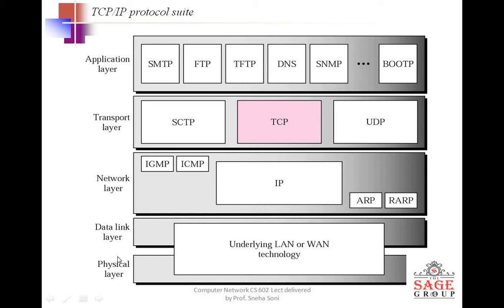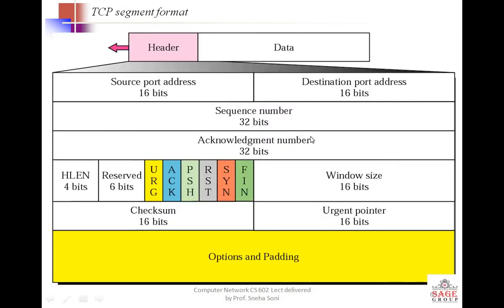This is the physical layer, data link layer, network layer, which we already studied in previous units. This is the transport layer, TCP and UDP, the two main protocols, and IP is the network layer protocol. So this is the basic header format of the TCP protocol.